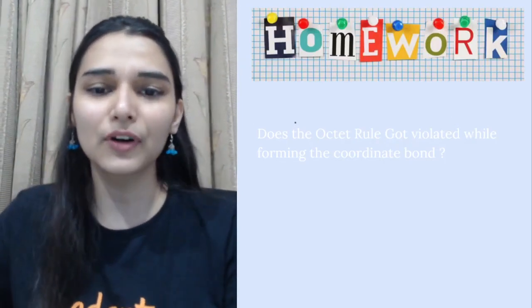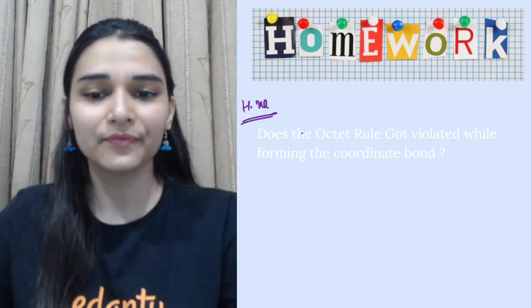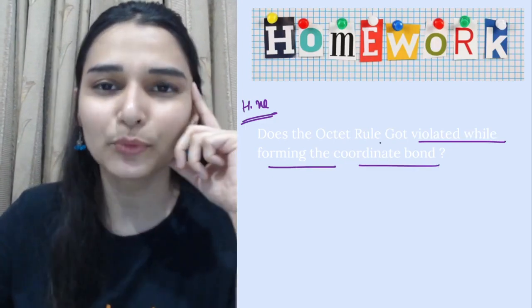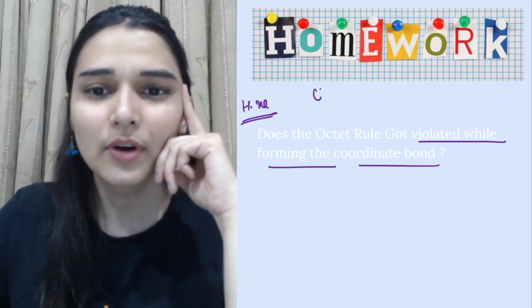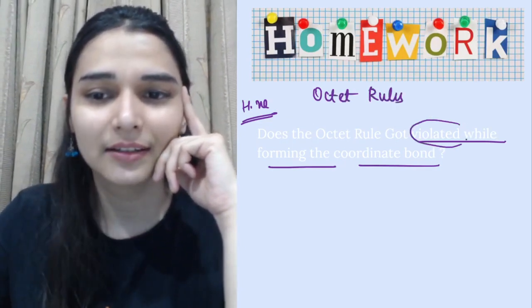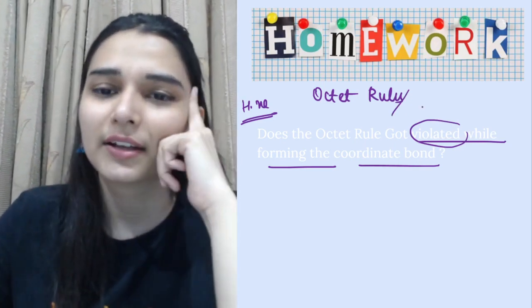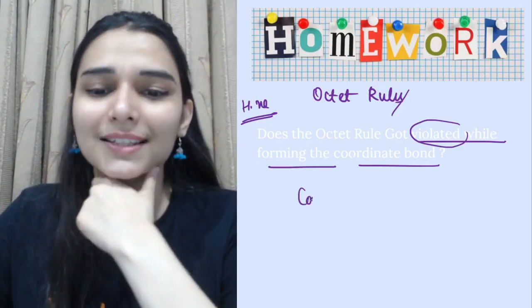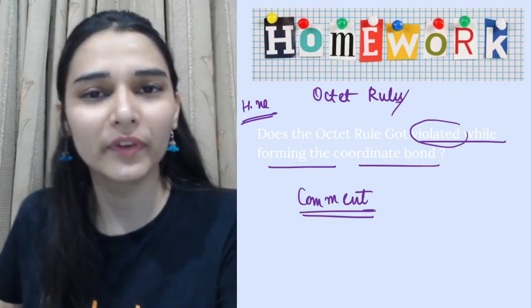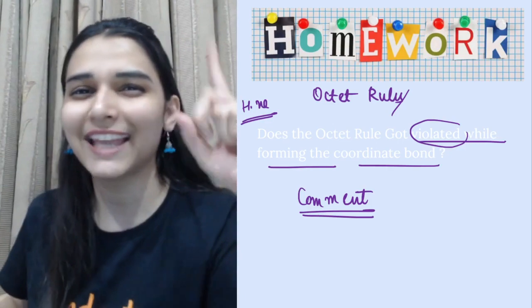ठीक है? I have a homework question for you. The question says that, does the octet rule get violated while forming the coordinate bond? लिख देती हूँ, does the octet rule get violated while forming a coordinate bond? सोचो सोचो, and I want the answers in the comment section, and in the next class I will add the homework rock stars. All those who give the answer in the comment section, your name will be there.